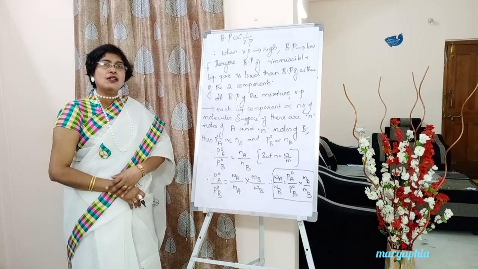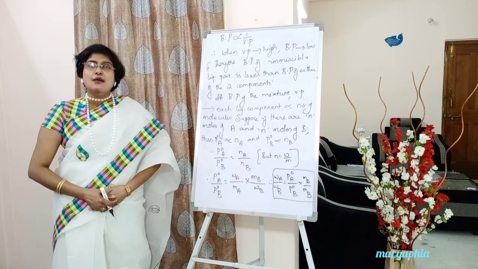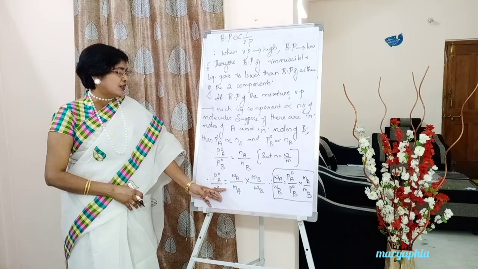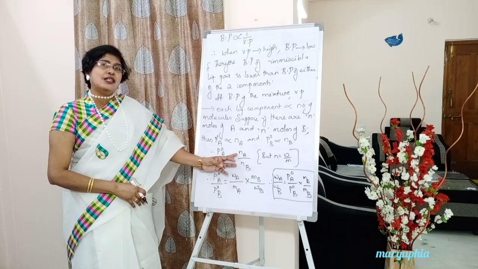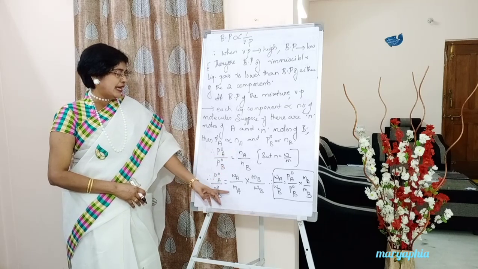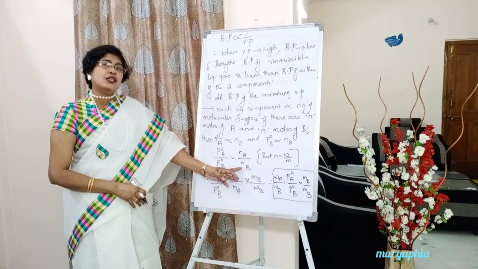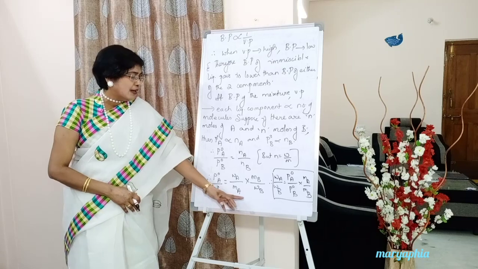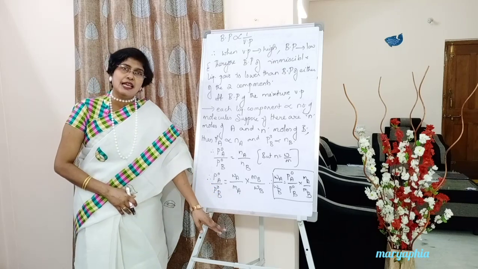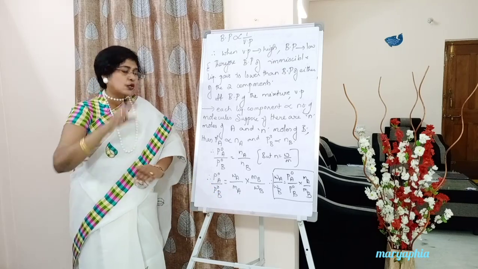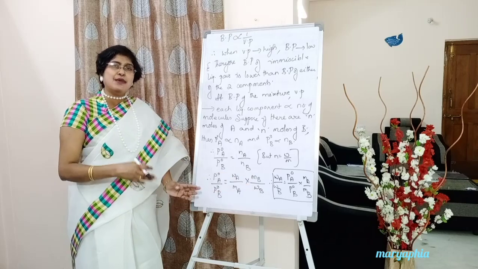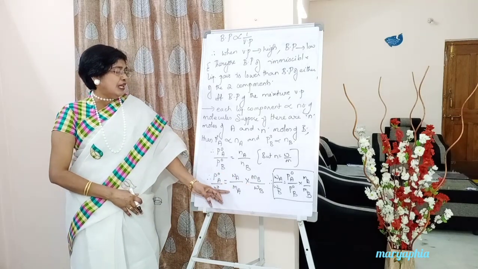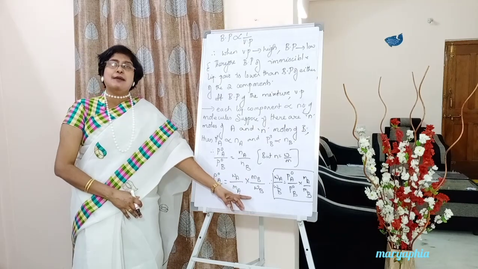But number of moles is equal to weight by molecular weight. Therefore, P naught A by P naught B is equal to Na by Nb, where Na is equal to Wa by Ma and Nb is equal to Wb by Mb. Now, Wa by Ma divided by Wb by Mb. So Mb goes up, therefore that is Wa by Ma into Mb by Wb.